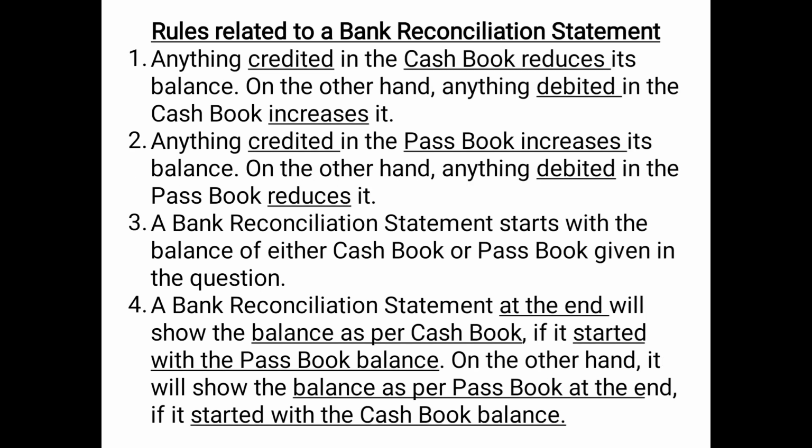Moving further, rules related to a bank reconciliation statement. Number 1, anything credited in cash book. Remember, credit balance of cash book is unfavorable, so anything credited in cash book reduces its balance. On the other hand, debit balance of cash book is favorable, so anything debited in the cash book increases it. If the question says 50 rupees credited in cash book, that means 50 rupees is deducted from cash book. If the question says 50 rupees debited in the cash book, that means 50 rupees has been added to cash book.